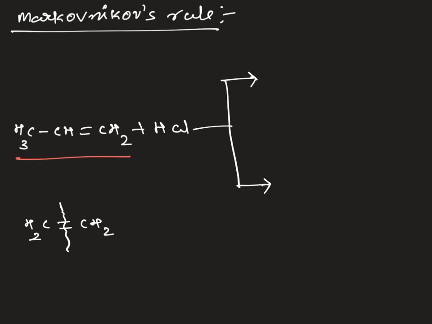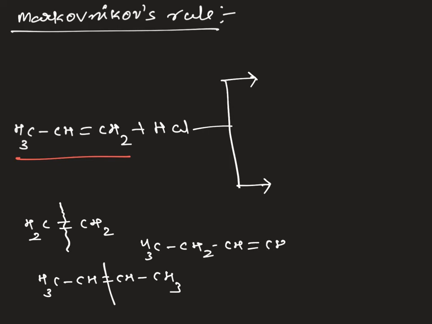If you take a butene, CH, CH and CH3, here also this double bond is a symmetrical double bond. 2-butene is symmetrical, but if you take 1-butene, here it is unsymmetrical, because on this side you have ethyl addition and only hydrogen addition. But here with respect to this double bond, both sides methyl, here both sides hydrogen. So these two are symmetrical.